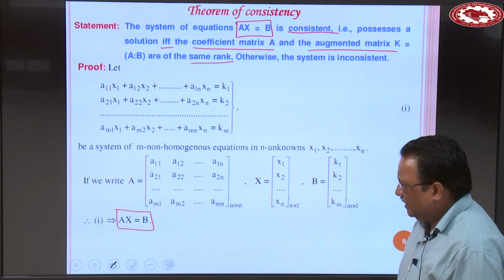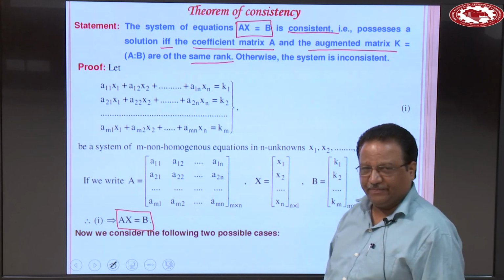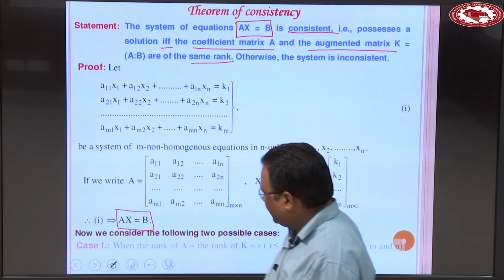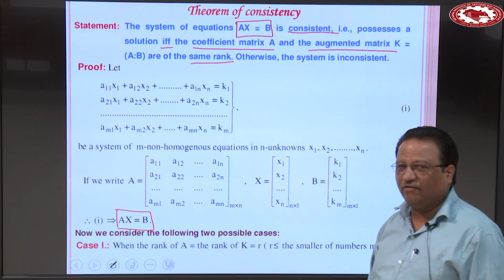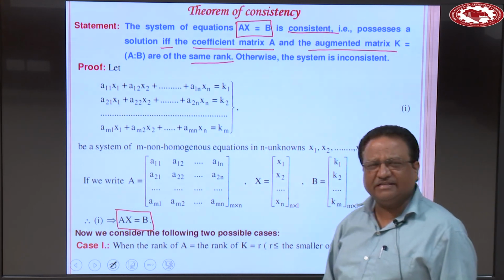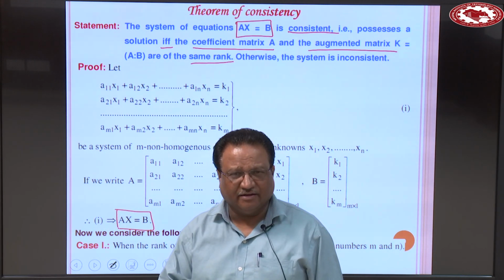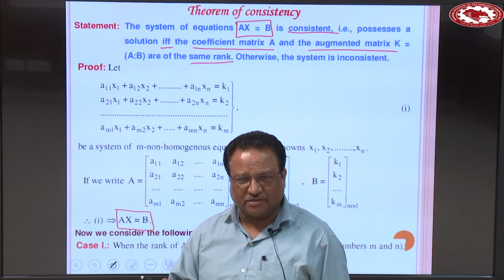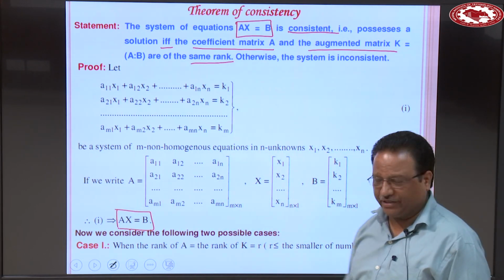Okay. Now, let us consider the following two possible cases. First case is when the rank of A is equal to rank of K. Let us suppose that rank of A, rank means total number of non-zero rows. Briefly speaking, rank is total number of non-zero rows after applying a sequence of elementary row operations, clear.